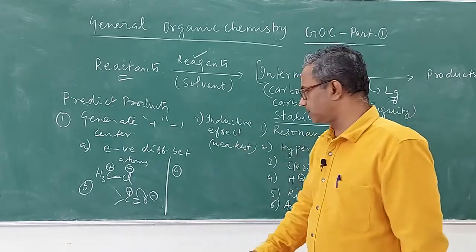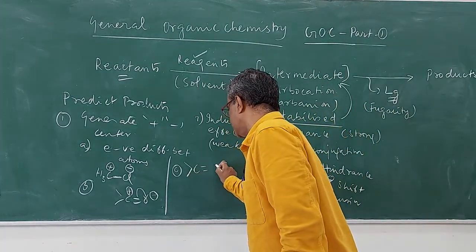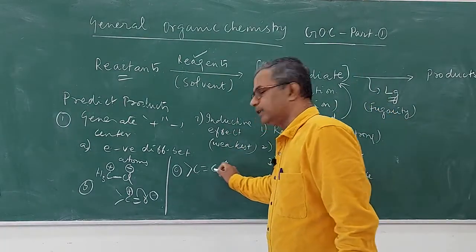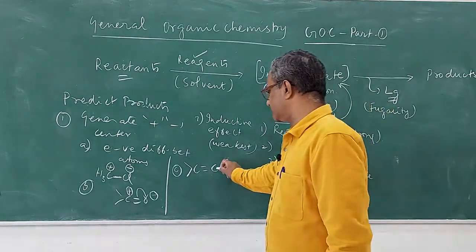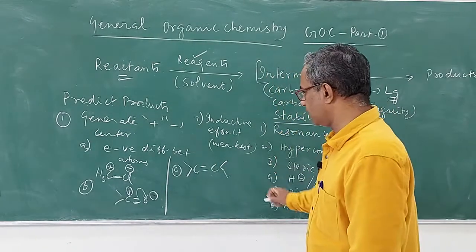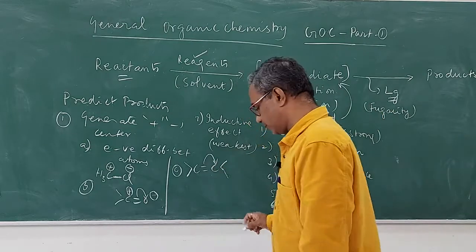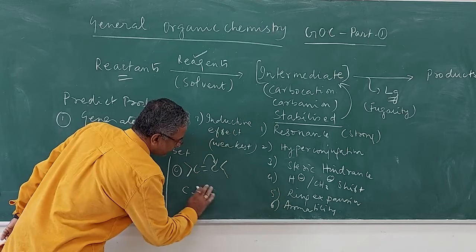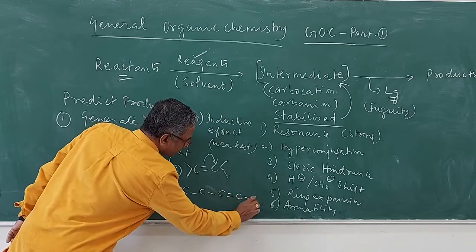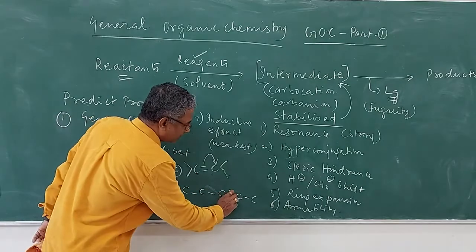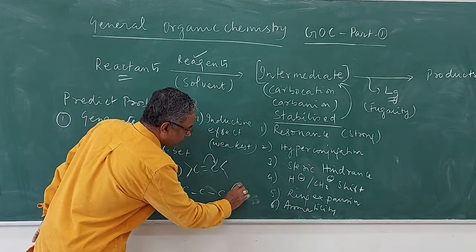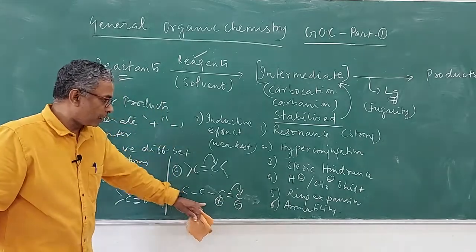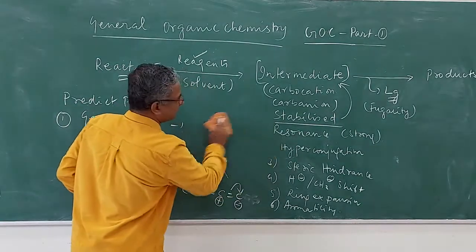Another way of generating plus and minus, especially in the case of an alkene, depends upon which carbon will generate the carbocation; the double bond will be shifted toward that. Say, for example, if you have it like this, now if I shift this double bond here, this will create a minus and this will create a plus. This is one way of doing it. Another way of, I will just rub this.